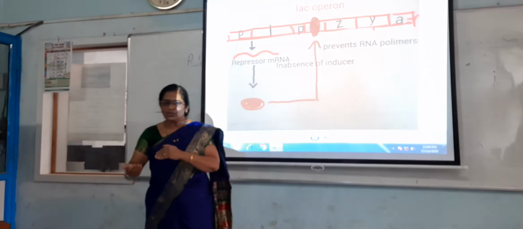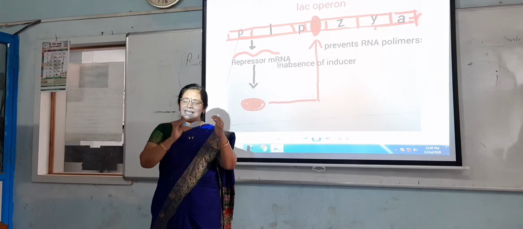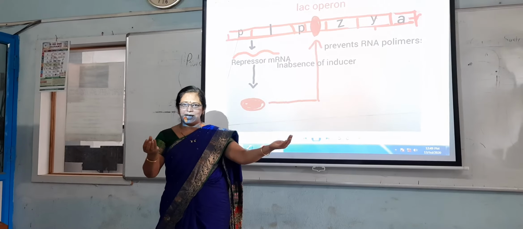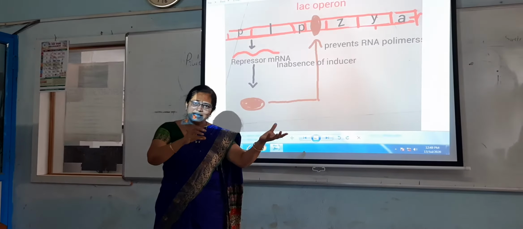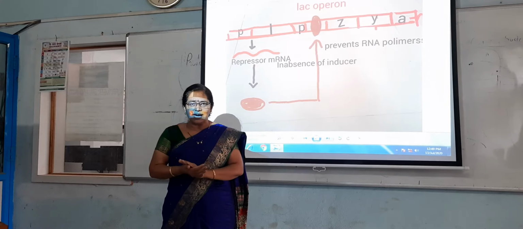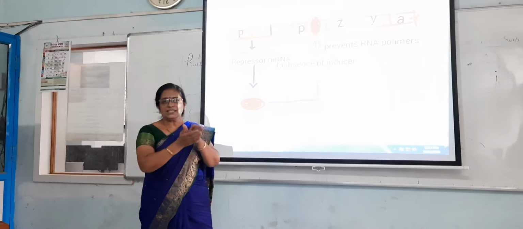For the digestion of sucrose, the enzymes are not necessary. But for the digestion of lactic acid, whenever we keep the Escherichia coli in milk, it requires the enzymes for the digestion of the lactic acid which is present in the milk. So whenever the enzymes are required, it secretes the enzymes. But whenever the enzymes are not required, the protein synthesis is stopped.